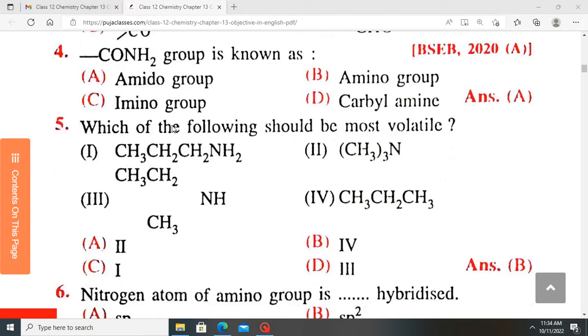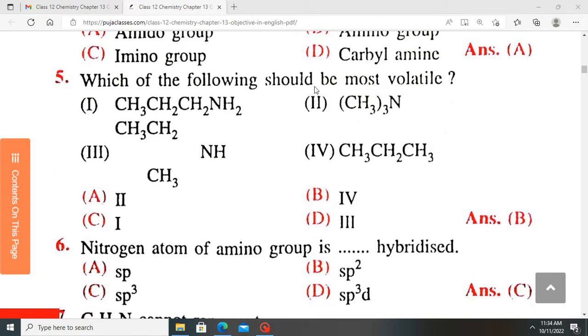Which of the following should be the most volatile? The most volatile means the one with the least boiling point. We have an amine here, an amine here, an amine here, and an alkene. Alkenes are most volatile, having a lower boiling point than amines, because amines have a highly electronegative atom present, which forms strong hydrogen bonds, giving a higher boiling point. So the most volatile one is the one with the lowest boiling point, which is IV.